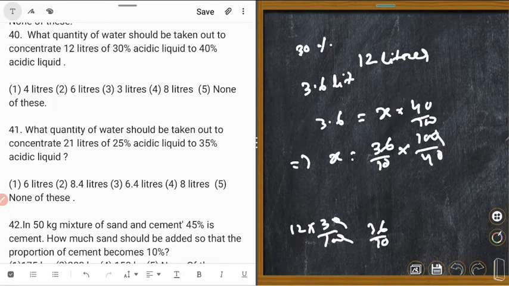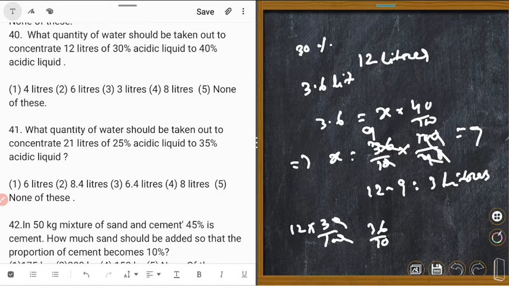Okay. 0 cancel. 4 times 9 is equal to 9 liter. Total 9 liter. So we have to make 9 liter. There were 12 liter. We have to make 9 liter. That means we will take out 3 liters. Number 3. So correct answer is number 3.